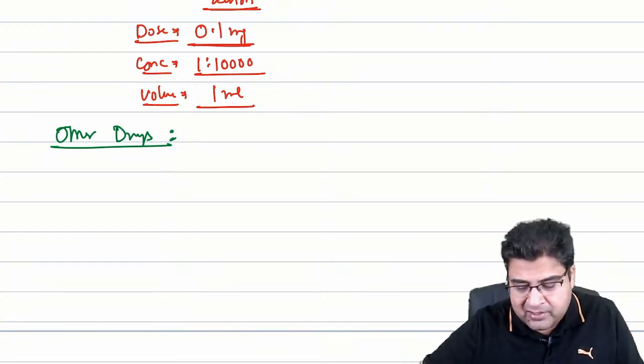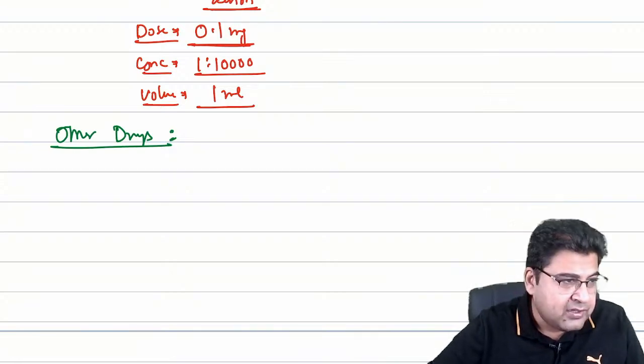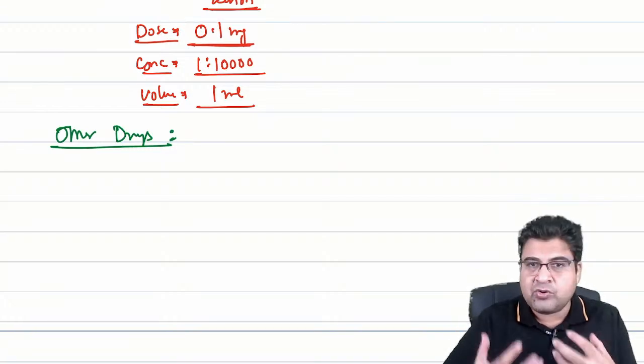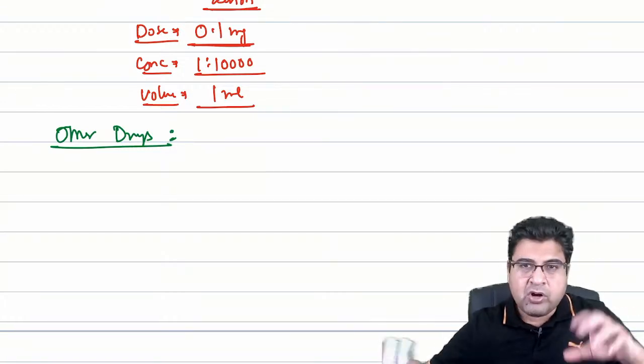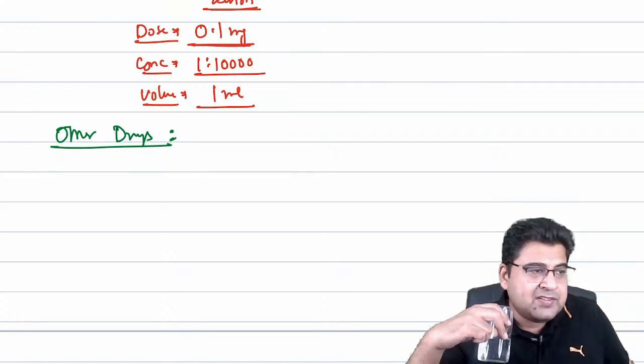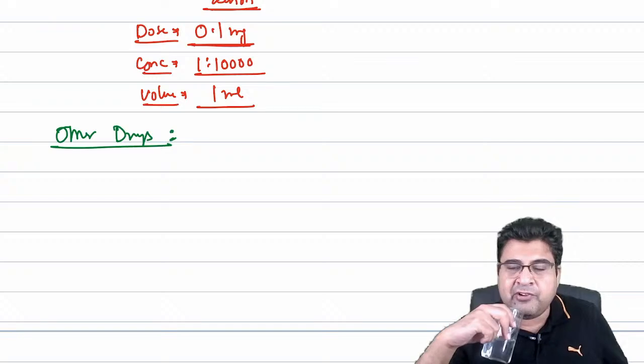Because guys, I know that adrenaline is a drug that is only given when the patient comes to us in shock, like the patient has gone into shock. But if the patient has got only mild allergy, which are the other medicines that we can use in patients of anaphylactic shock?